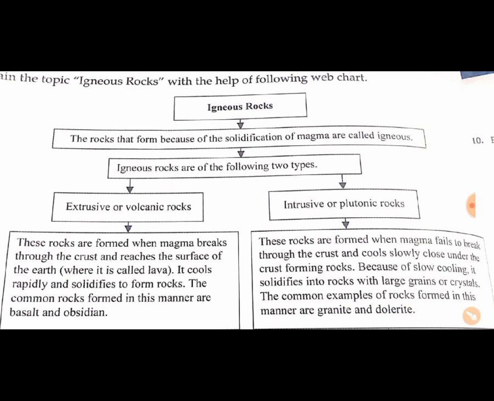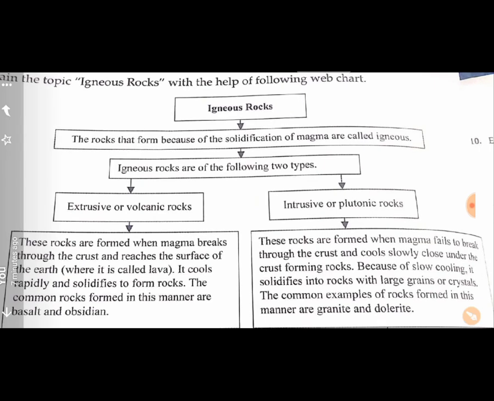Okay, dear children, it cools rapidly, volcanic rocks. Okay, while these cool slowly, intrusive rocks. And volcanic rocks are common rocks formed in the manner that basalt and obsidian, and these are the example rocks formed in the manner of granite and dolerite. Okay, so quickly take a screenshot. Okay, next,